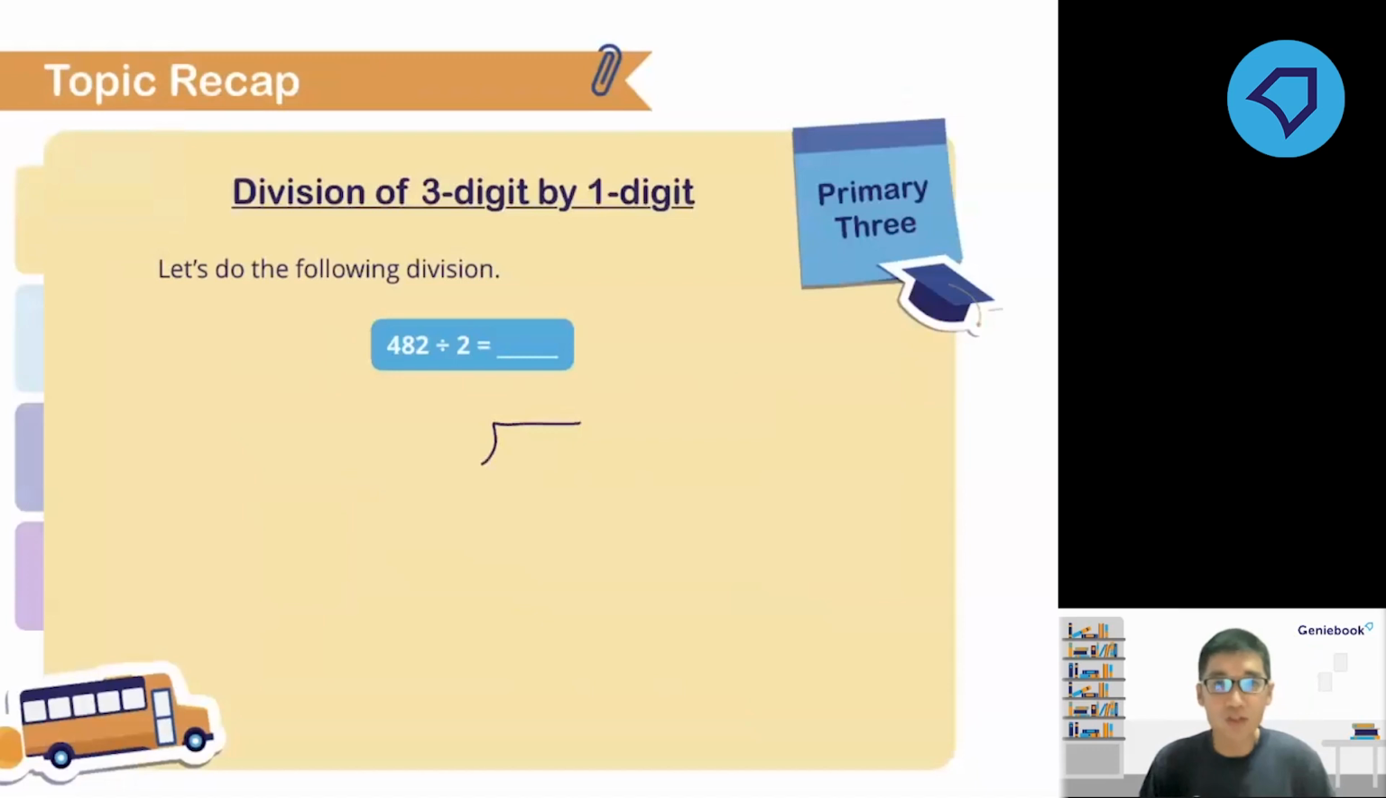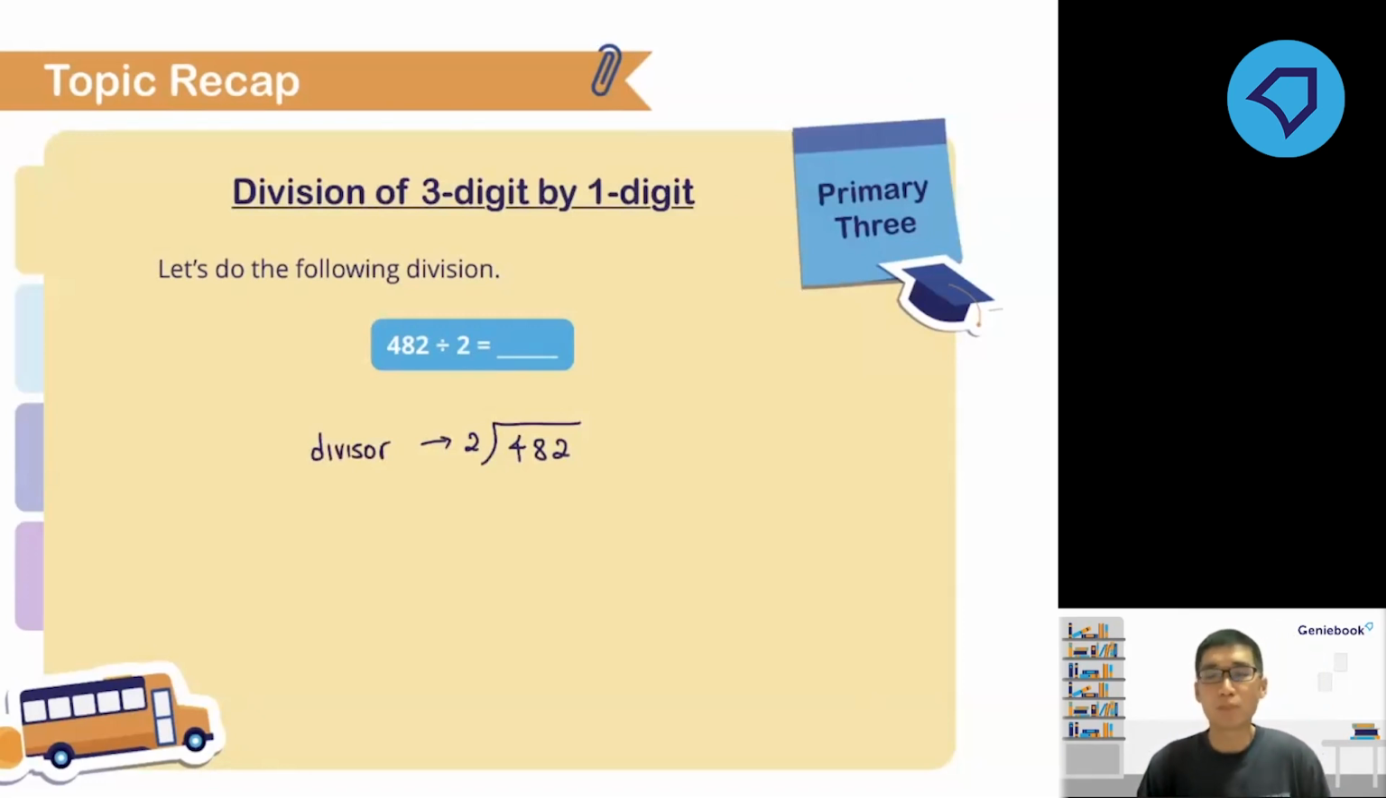So if I have 482 divided by 2, we will put 482 inside first, then we will put 2 outside. Now, 2 here is actually your, what's the name given to this number 2? Do you all know? It starts with the letter D. This number 2 is known as your divisor. It's the number that you divide with.